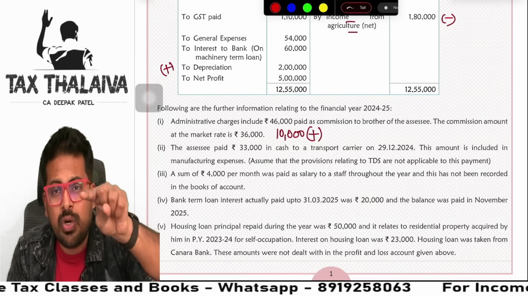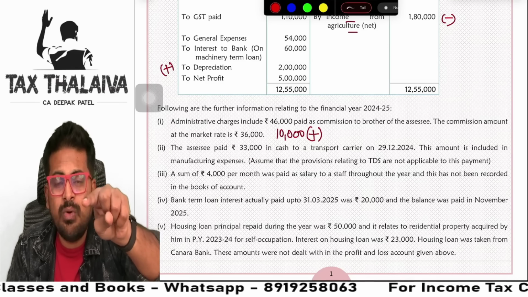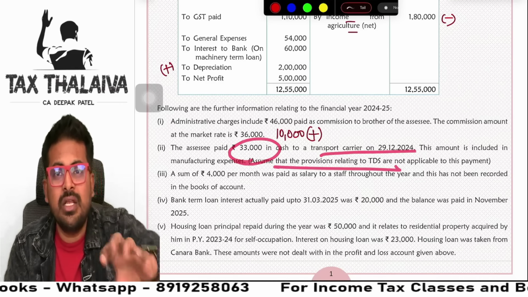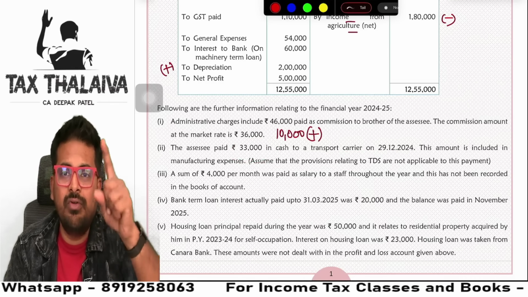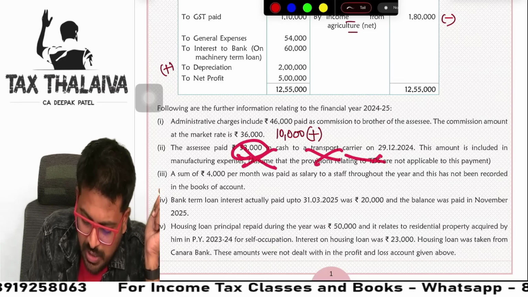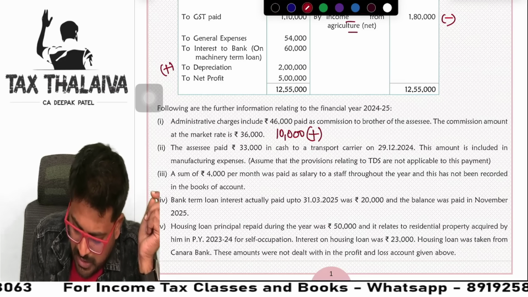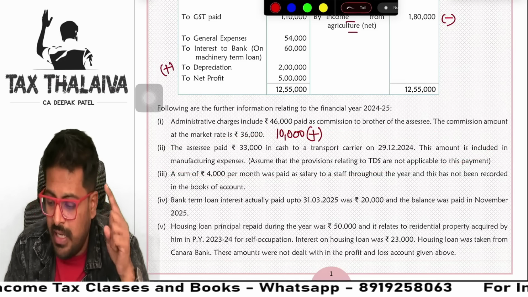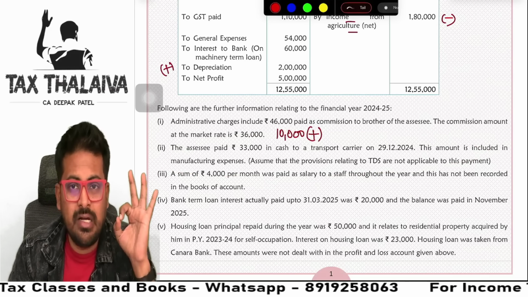It is given to confuse you because ICAI wants to reduce the pass percentage. Only if they give information like this, students will fall in the trap and they will fail. So guys, this 33,000 is nonsense information. You need not give any kind of adjustment here, guys. This is a trap, guys. You need to be very, very careful, guys. No adjustment needed for this.